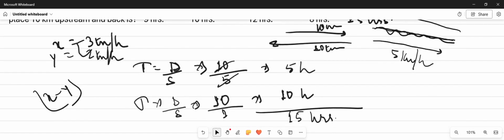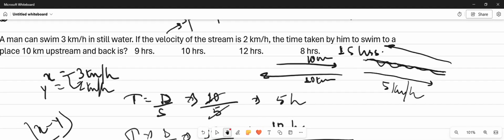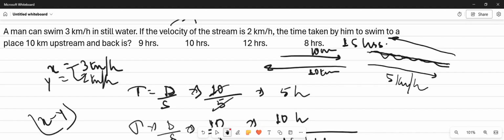Add one more option here, that is 12 hours. So this is one of the approaches.